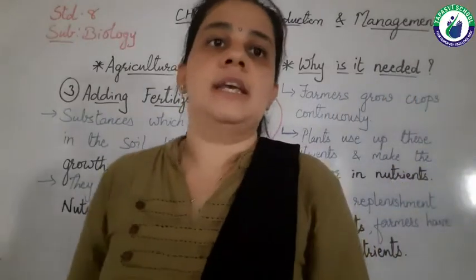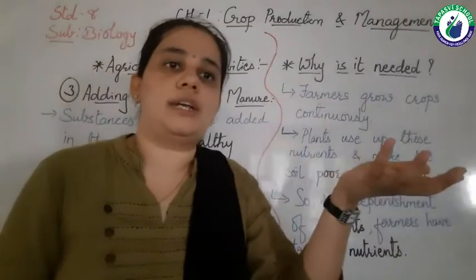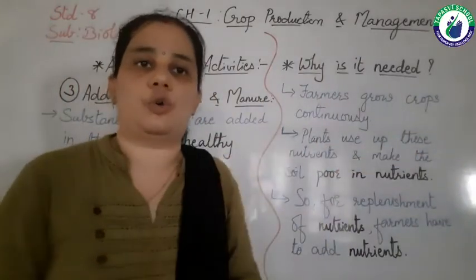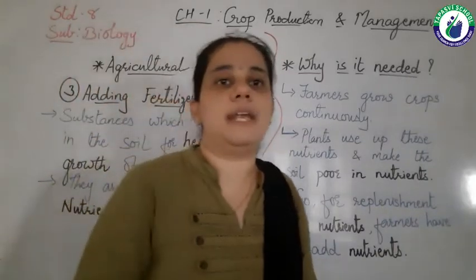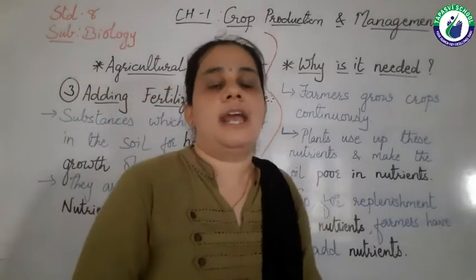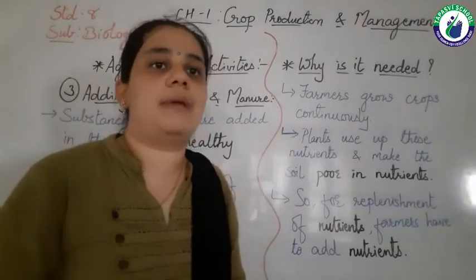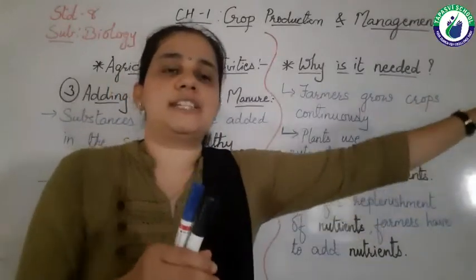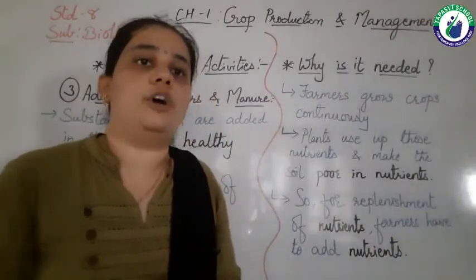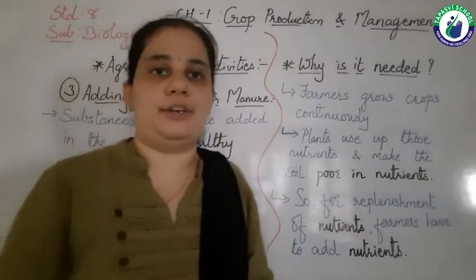Insufficient means the plants require some nutrients in high quantity and some in low quantity, so this quantity must be maintained, right? And improper means if we are adding the manure at one place only and not giving it to each and every part of the farm, then that is known as improper manuring.